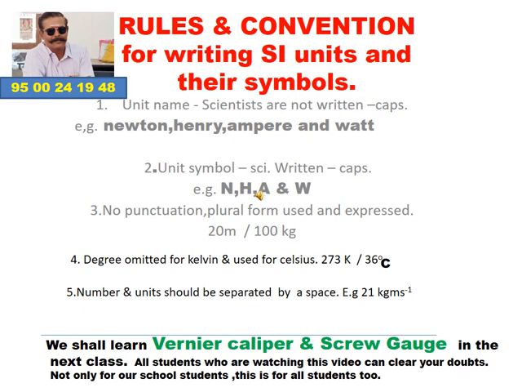Simultaneously for Celsius, if you want to measure the temperature in Celsius, you must use the degree symbol. Above the 36 you mark a small circle and then Celsius, C in capital letter. So 36 degrees Celsius. So the fourth point is also very important. Kelvin, Celsius, Fahrenheit, three measures are there.